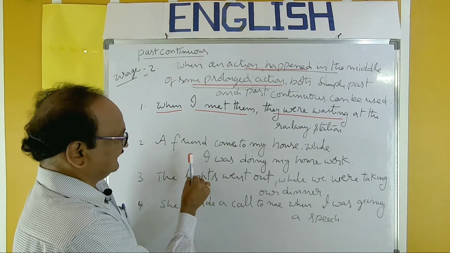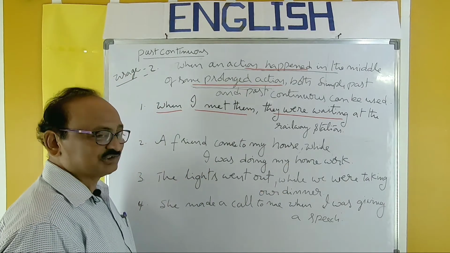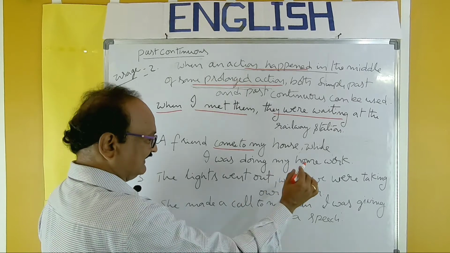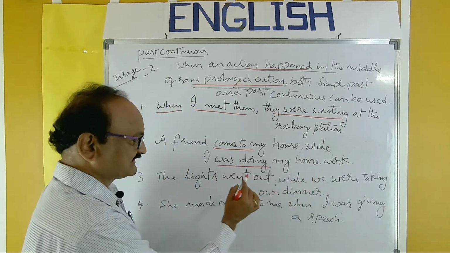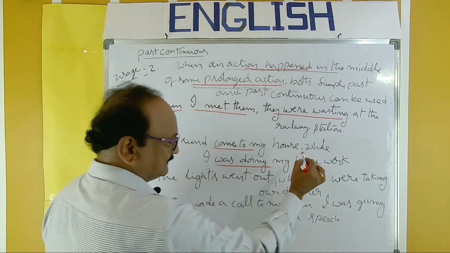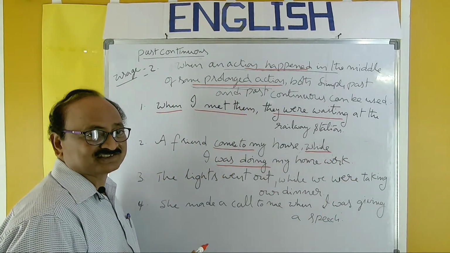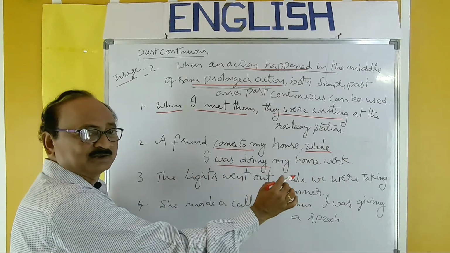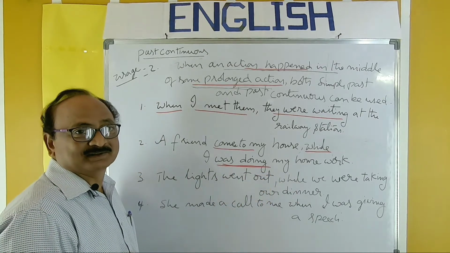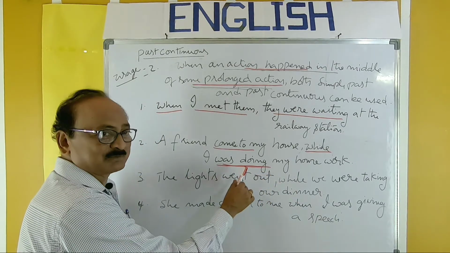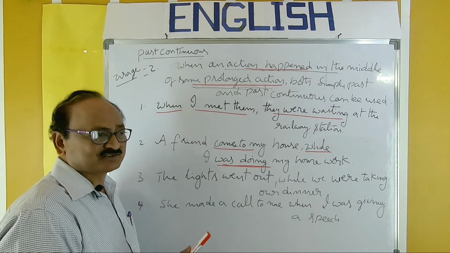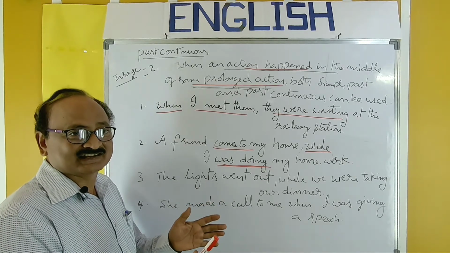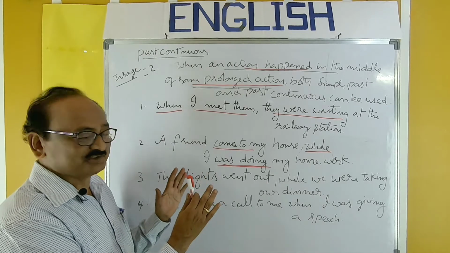Next, a friend came to my house while I was doing my homework. A friend came to my house: action happened in the middle. While I was doing my homework: this action was in progress. Both the sentences are combined by using the conjunction while. A friend came to my house is in simple past, while I was doing my homework is past continuous. This is quite natural in our day-to-day life. Some actions were in progress and in the middle some other actions might happen.